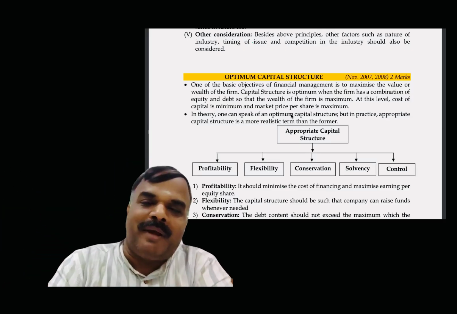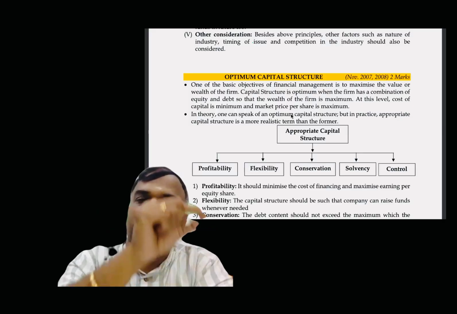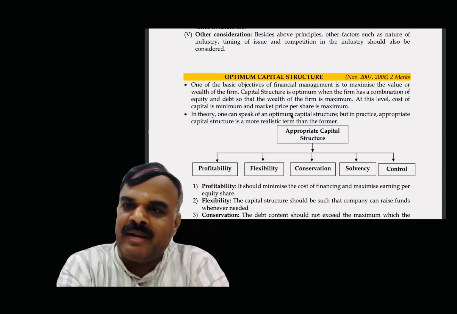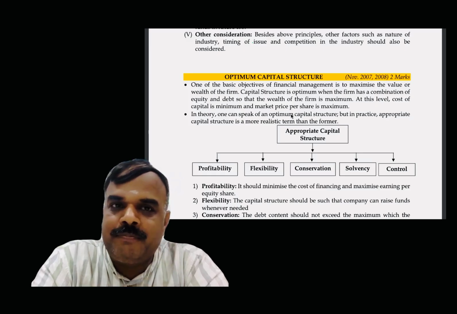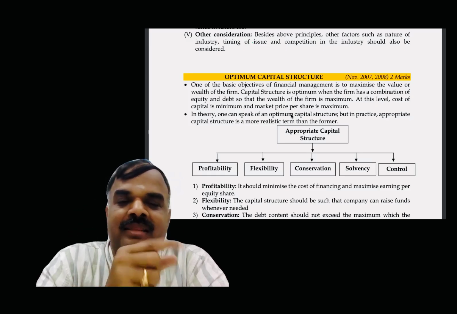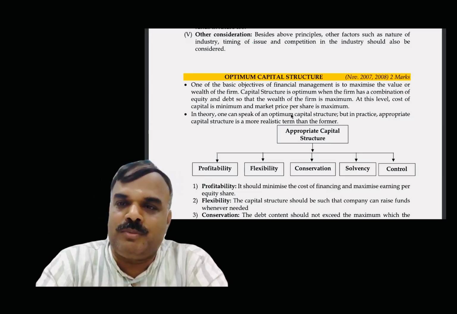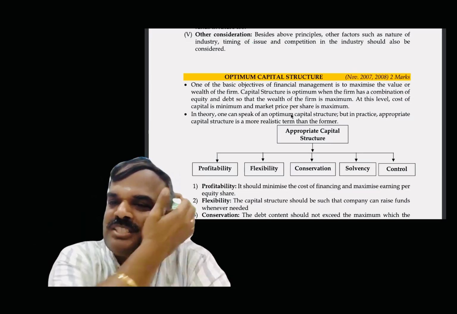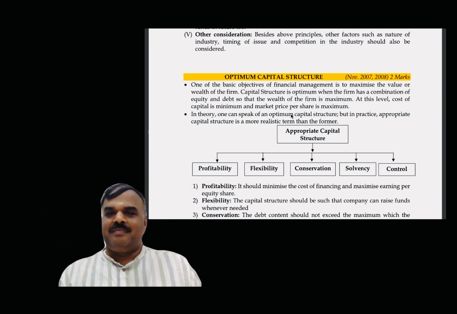Out of which one is the optimum capital structure? The overall cost, the weighted average cost of capital, should be less for the company, and the benefit should be more for the company. That is called optimum capital structure. But theoretically optimum capital structure is possible, while practically only an appropriate capital structure is possible. If optimum equals 70-30, all the companies are supposed to have only 70-30. Am I right or not?